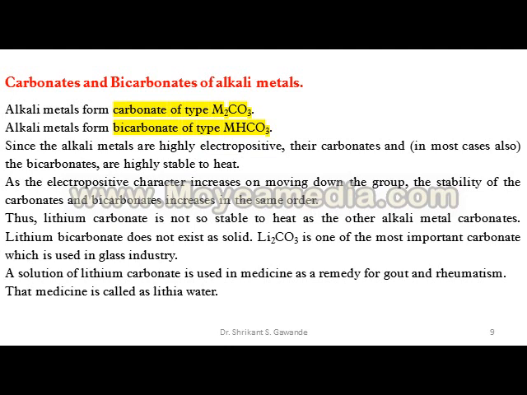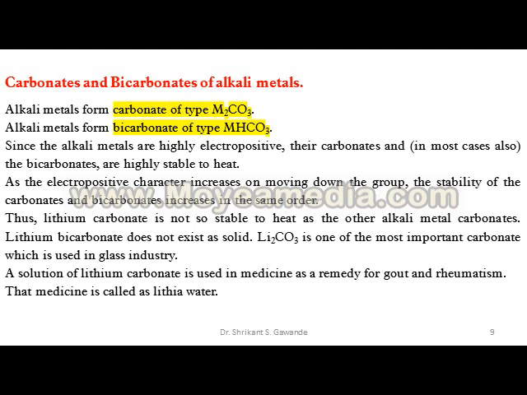Carbonates and bicarbonates of alkali metals: alkali metals form carbonates of the type M2CO3 and bicarbonates of the type MHCO3.